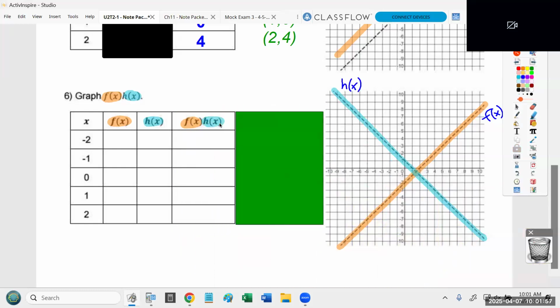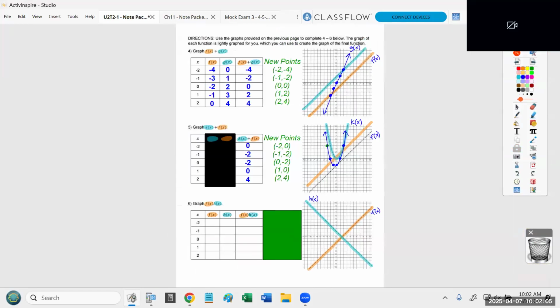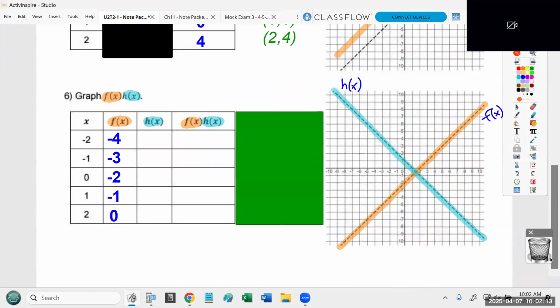Okay. Now, I can copy the f of x values. We've been using that same thing on this whole page. On this whole page, the f of x values have been negative 4, negative 3, negative 2, negative 1, and 0. So that's nothing new. Those are the same values we've been using this whole time. But for the h of x values, I need to pay attention to where this function is at negative 2. It's up at positive 3. Then it's at positive 2. Then it's at positive 1. Then it's at 0. Then it's at negative 1. So the h of x values are going to be 3, 2, 1, 0, negative 1. And if I'm going too fast on this, let me know.